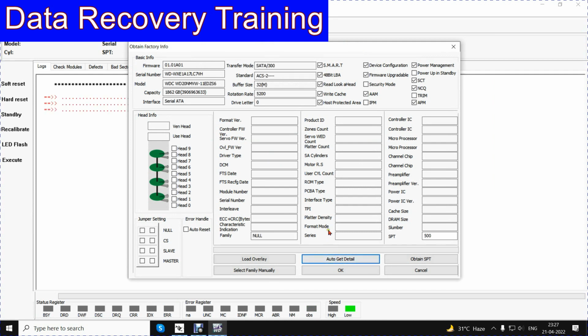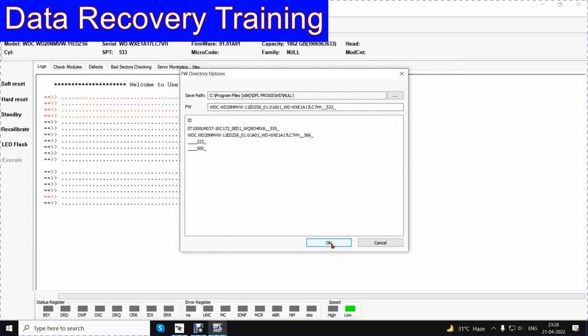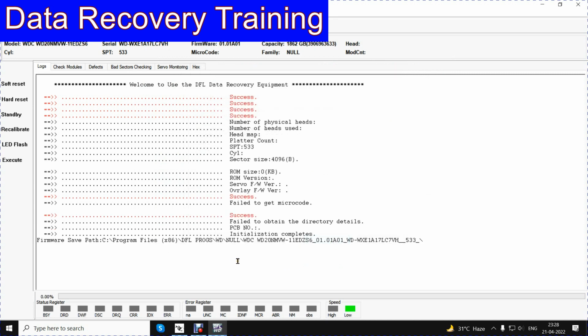Now you can clearly see that the upper screen is showing me model, serial number, capacity, and the lower screen is not showing me anything. When I click on obtain SPT, it shows an odd value, so I put a basic SPT of 5333. Also the family is not getting detected. Let's see more. Initialization is complete. Failed to load, failed to obtain the directory details.